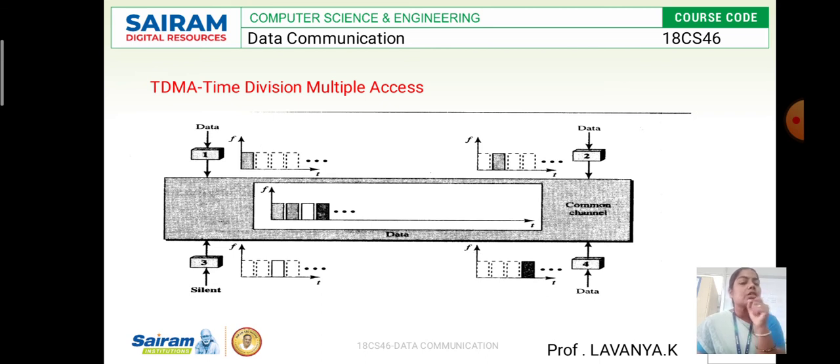Suppose station 1 wants to communicate to station 2. Station 1 already knows, yes, my time slot will be this much. Within that duration I have to begin my transaction, and I have to complete the transaction within this time slot. Like that, every station knows its respective transaction time, the beginning as well as the ending of the transaction. This is the advantage of TDMA.